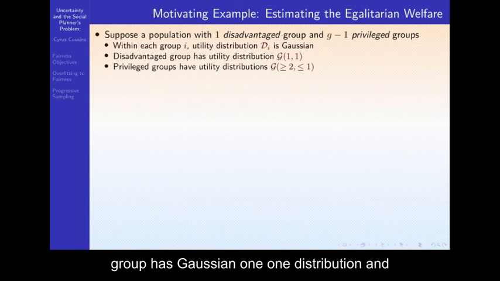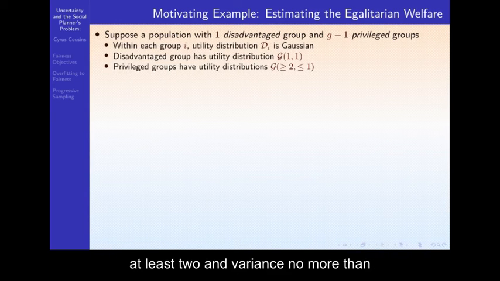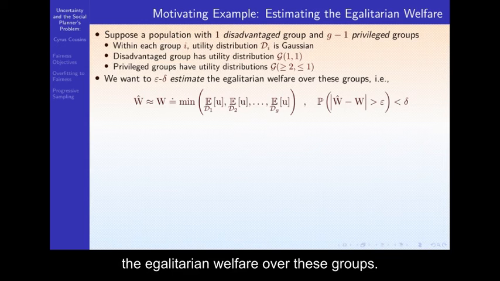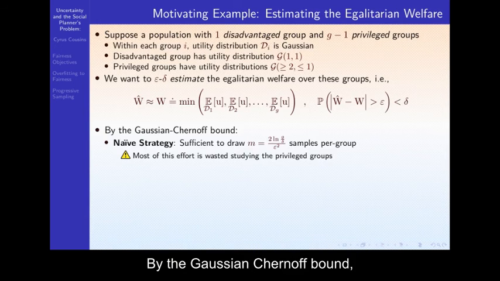The disadvantaged group has a Gaussian 1-1 distribution, and privileged groups have utility distribution with mean at least 2 and variance no more than 1. We want to epsilon-delta estimate the egalitarian welfare over these groups. In other words, we want some W hat that approximates the egalitarian welfare, or the minimum of the expected utility over each group. By the Gaussian Chernoff bound, it is sufficient to draw m equals 2 log g over delta over epsilon squared samples per group.